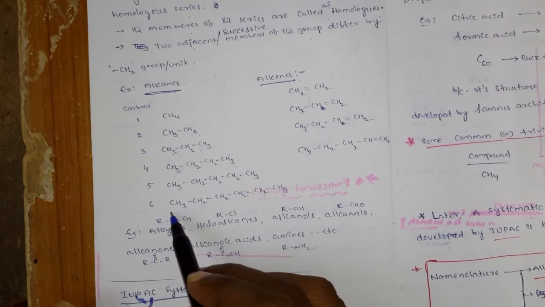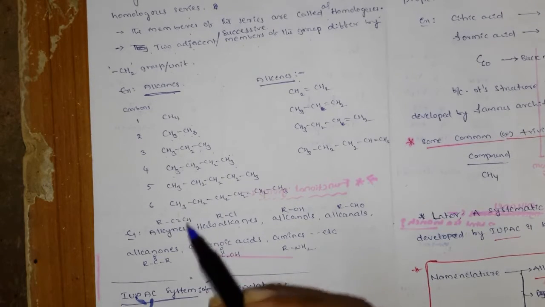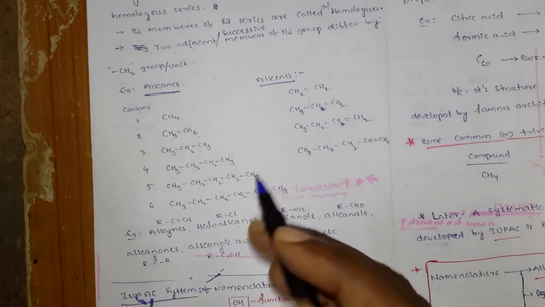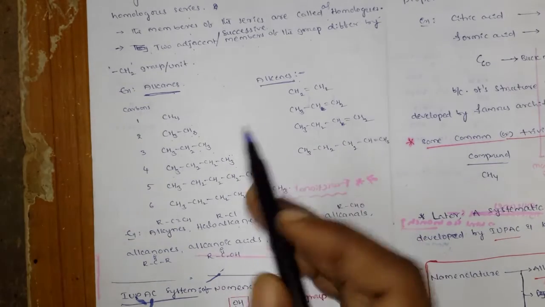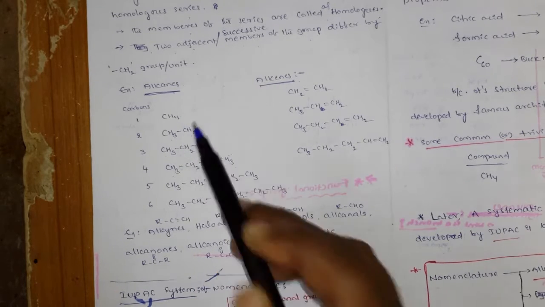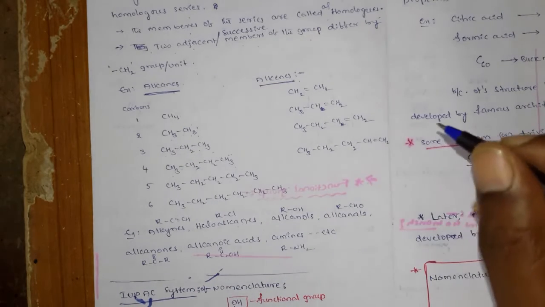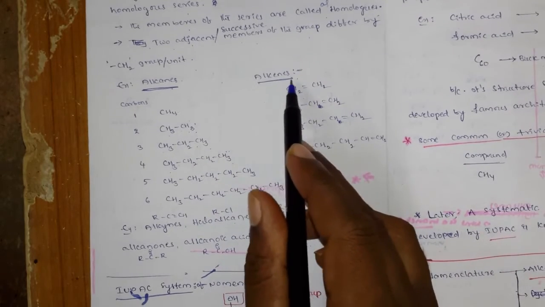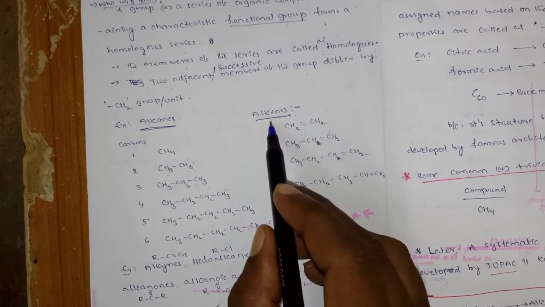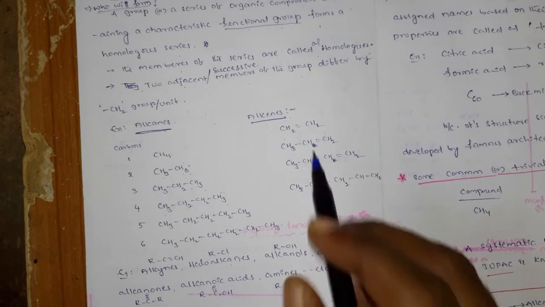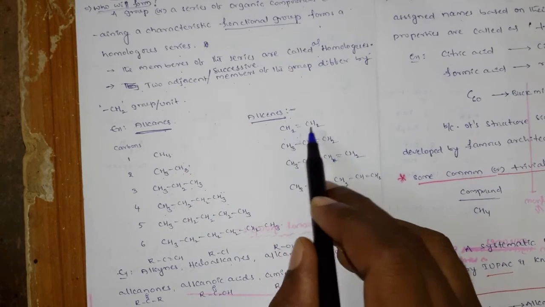You can write up to 100, 200 or 300 carbons, no problem. But the overall series is a homologous series, and each member you call a homologous. Similarly, it is the same with alkenes. Alkene can be represented starting with two carbon atoms. Can we represent an alkene with a single carbon? No. So we only start with two carbons.